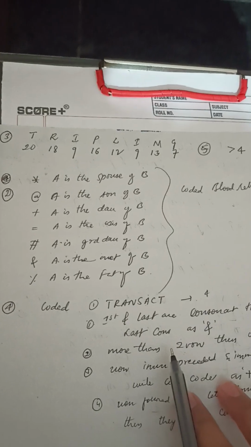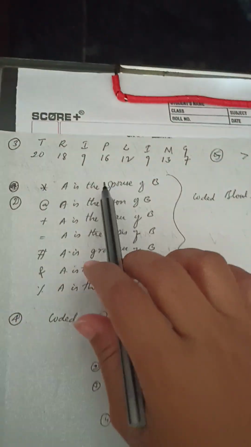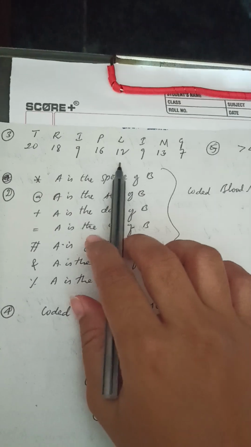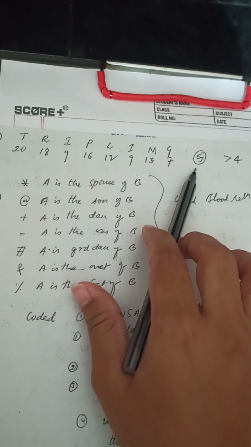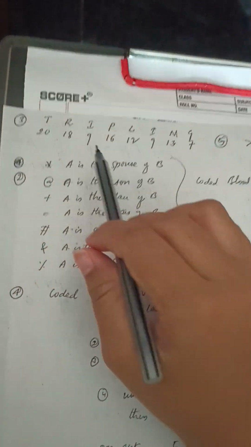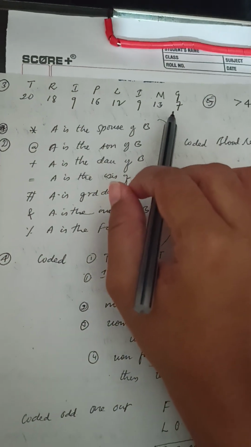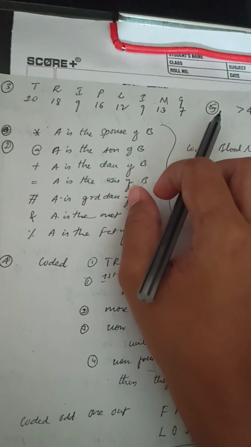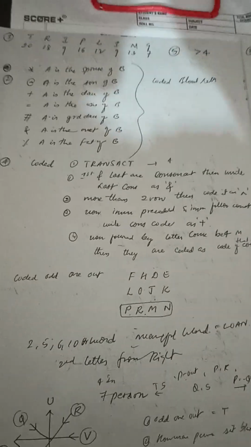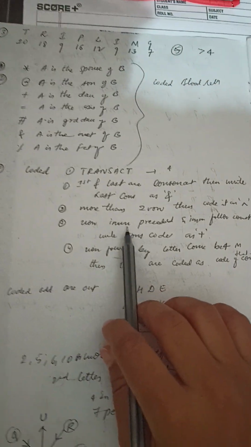The next question was to identify as many letters as possible between this sequence. I think the answer was more than 4, that is, I was getting 5. So please do comment. I don't know whether this is right or wrong. You can tell whether it is more than 4 or which one. And the next was a coded one. I don't know what you call this.